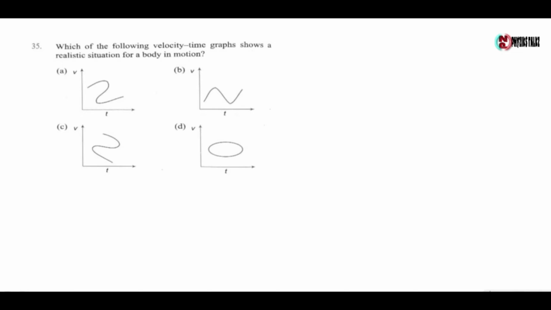Next question, which of the following velocity time graphs shows a realistic situation for a body in motion? Now for one-dimensional motion, we know that at a particular time velocity has only one value, but for graph A, at a particular time velocity has different values. Also for graph C, at a particular time velocity has different values. Also for option D, at a particular time velocity has different values. So the realistic situation is option B.